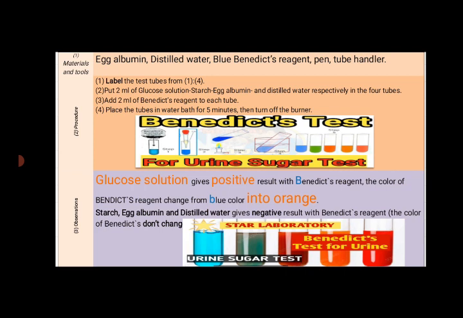Glucose solution gives a positive result with Benedict's reagent. The color of Benedict's reagent changed from blue into orange. Starch, egg albumin, and distilled water give negative results with Benedict's reagent. The color of Benedict's reagent doesn't change with starch, egg albumin, and distilled water.